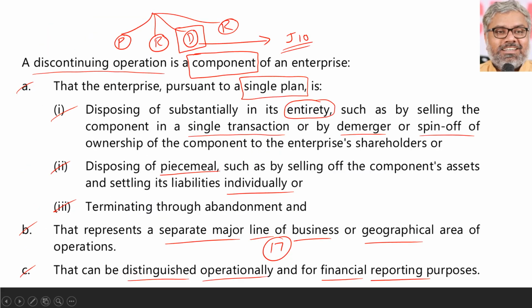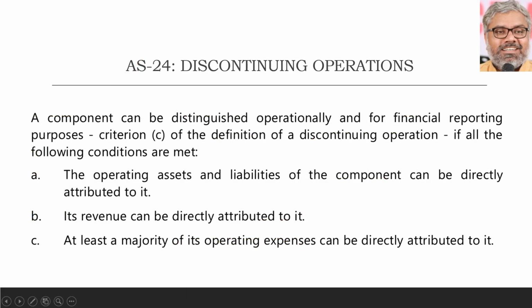But in this, when can we say that a component of an enterprise can be distinguished operationally and for financial reporting purposes? That can be a separate definition which was given in AS24. When can we say that a particular component of an organization can be distinguished operationally and also for financial reporting purposes, which was nothing but criteria C in the definition of discontinuing operations? When is that? When all, not one or two, all the following conditions are met.